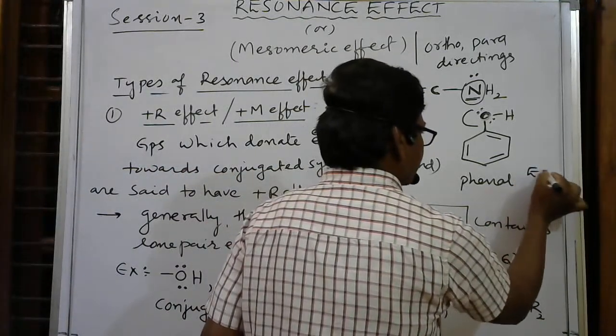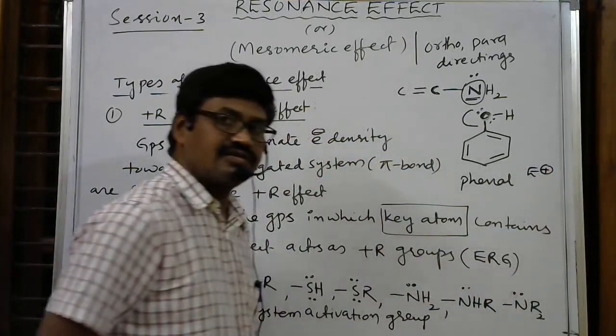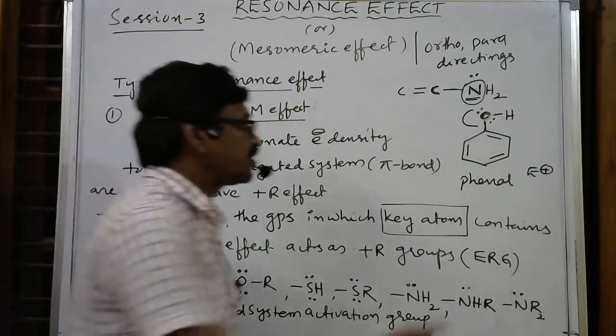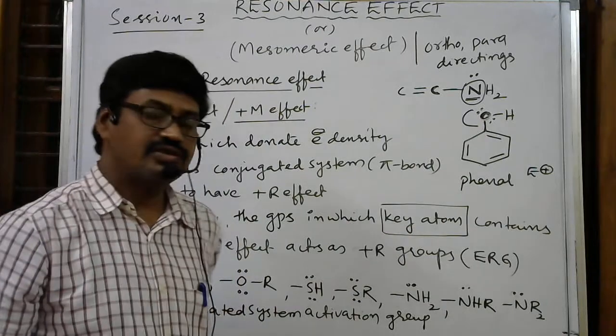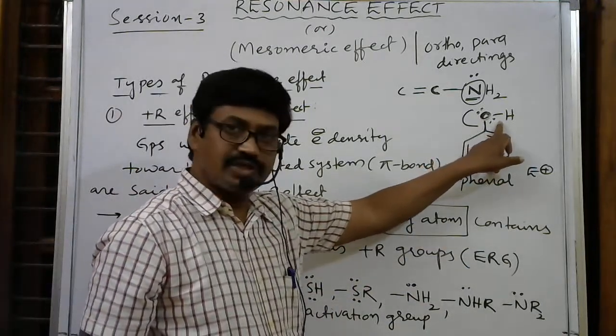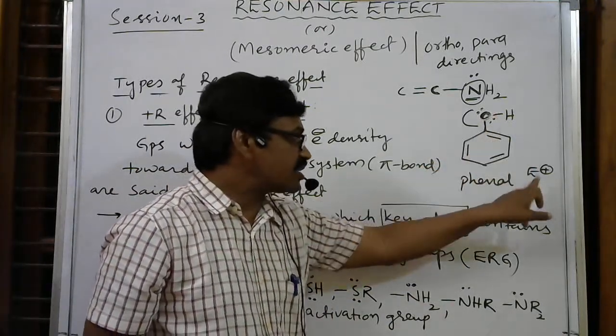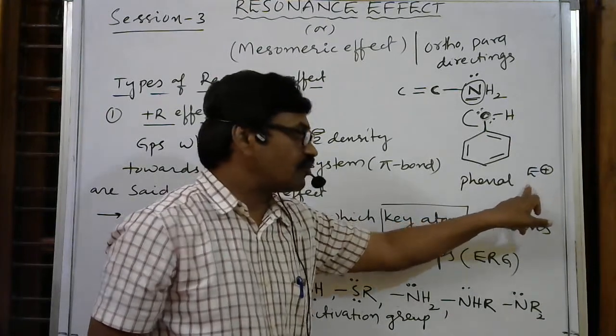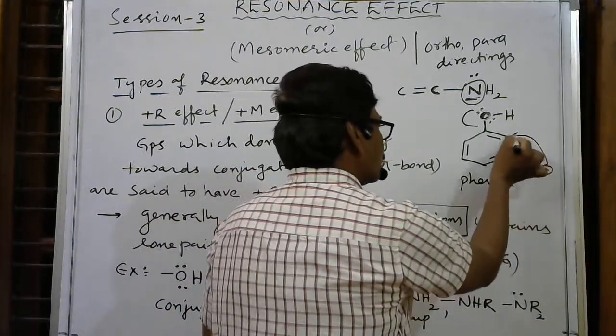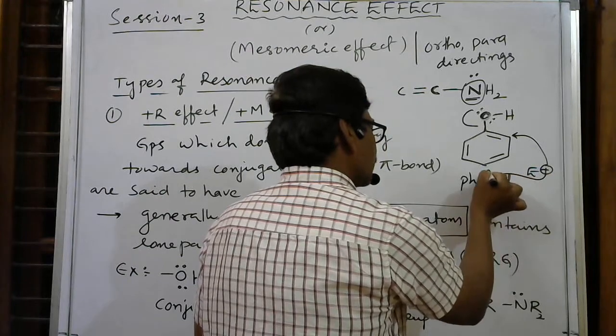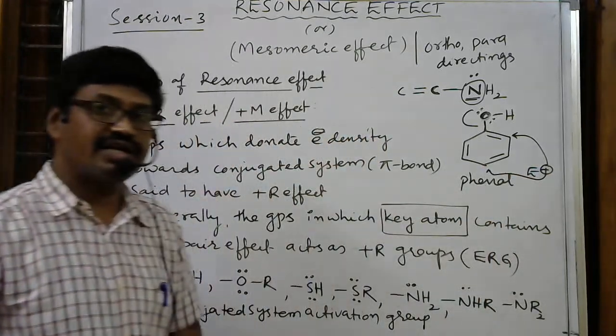Here E plus means it is an electrophile. Whenever an electrophile attacks the benzene ring where this group is already present, this group directs the incoming group, that is the electrophile, to either the ortho position or the para position. It is not a meta directing group.